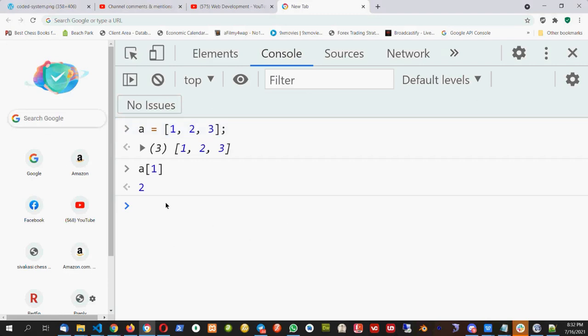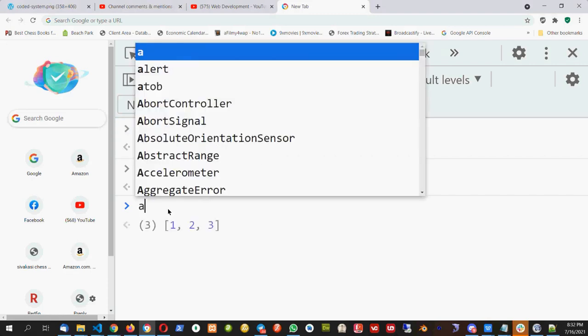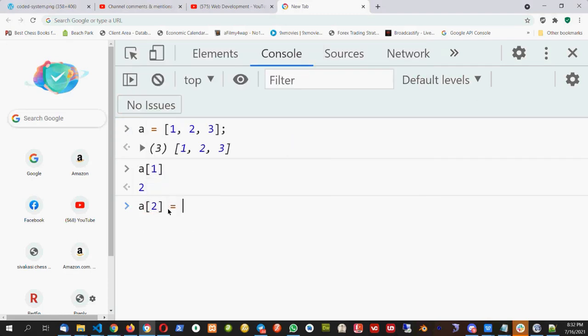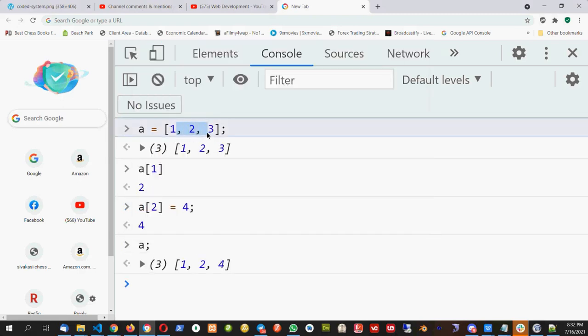Okay. Now, let's say I have created this. Now I want to update it. I want that instead of 3, I want 4 to be here. So I can say A of 2 equal to 4. Now if I do A, it is saying 1, 2, and 4. So we updated the last element with the new element, that is the 4. This is how we update it.